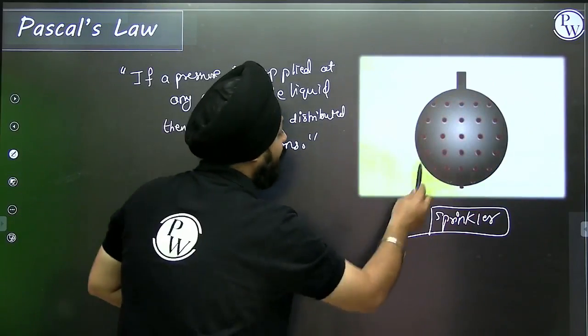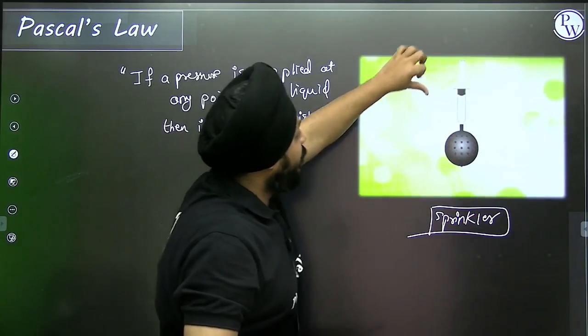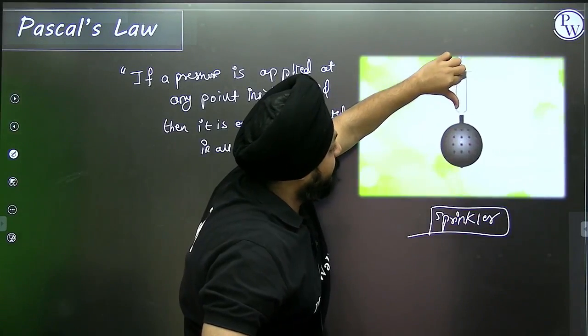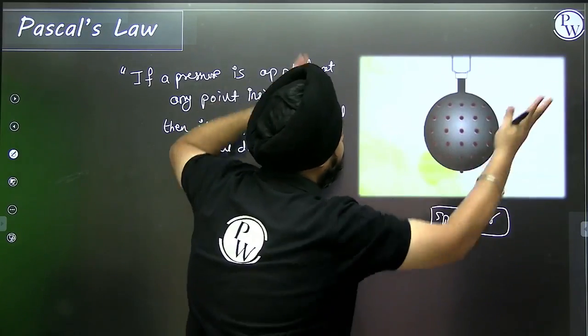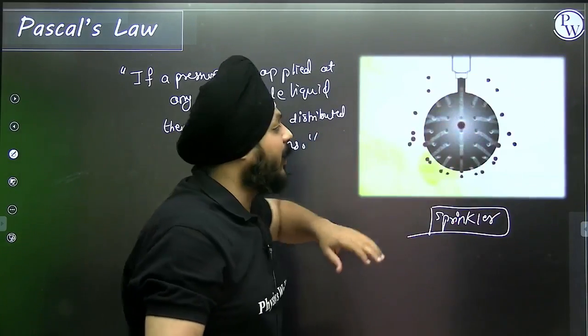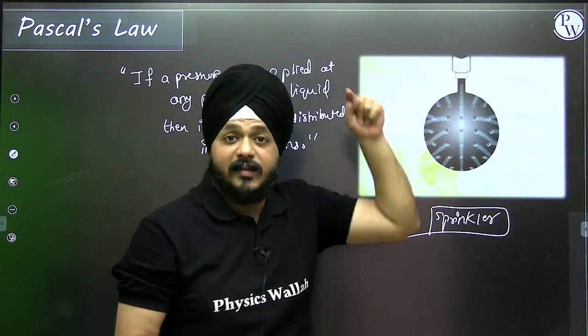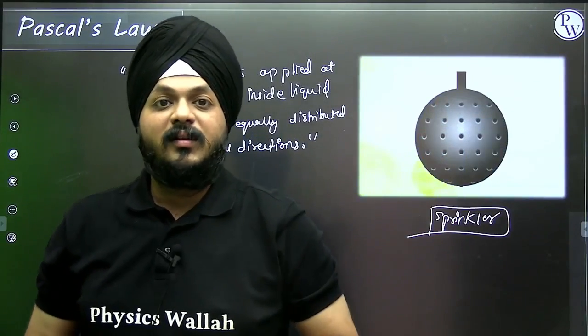You can see it in the visualization. At any point, a pressure is applied, and it is getting equally distributed in all directions. It is bursting out from all of the holes of the sprinkler. That's what Pascal's law is all about.